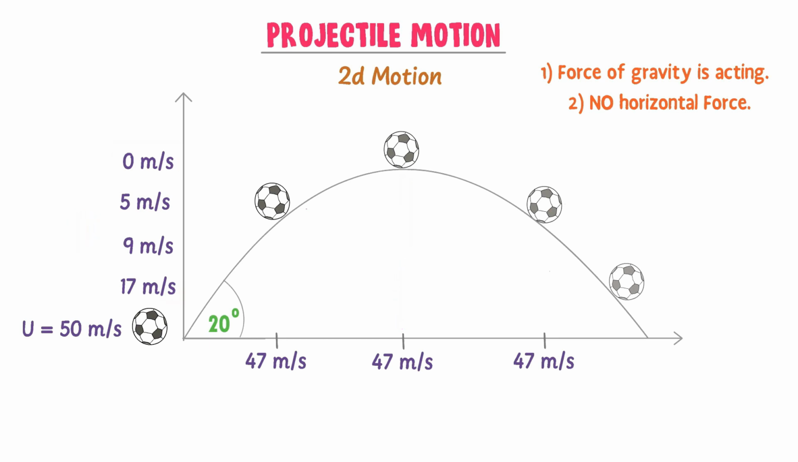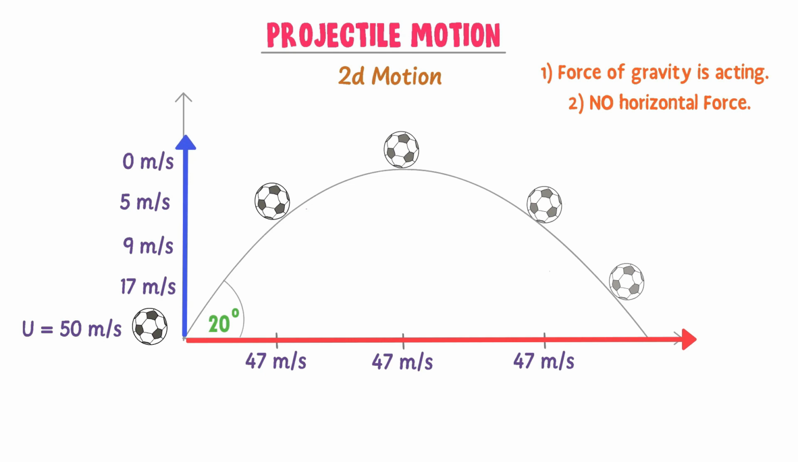Until now, we have learned that in projectile motion, an object like a ball moves with constant initial velocity along the horizontal direction or x-axis, while the velocity of the ball in the vertical direction or y-axis decreases with the passage of time.